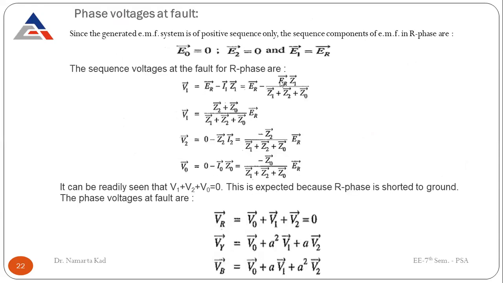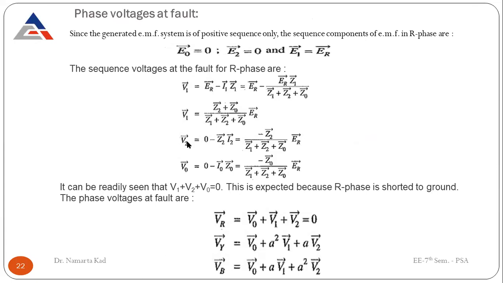So put here I1 as ER divided by this, into Z1. Just solve it and you come up with this equation: V1 is equal to Z2 plus Z0 divided by Z1 plus Z2 plus Z0 into ER. This is the equation for the positive sequence component of terminal voltage.